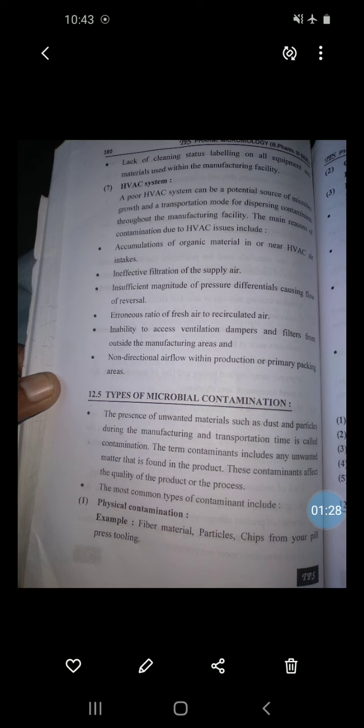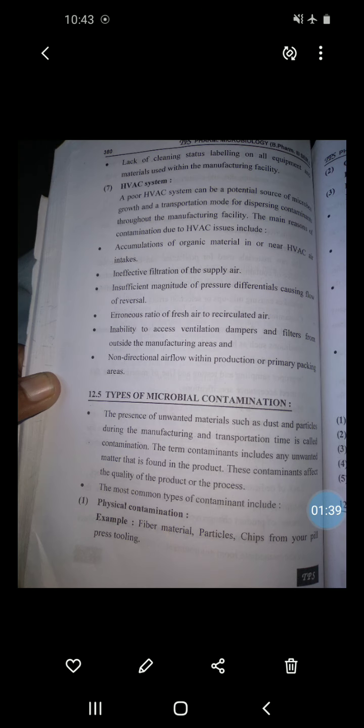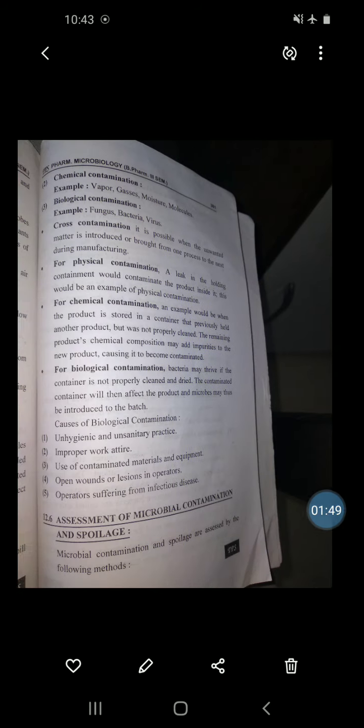Then cross contamination. Cross contamination is possible when unwanted material or unwanted matter is introduced or brought from one process to another process during the manufacturing. That is nothing but cross contamination.